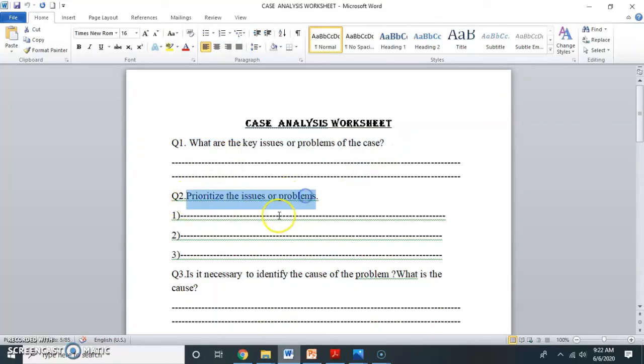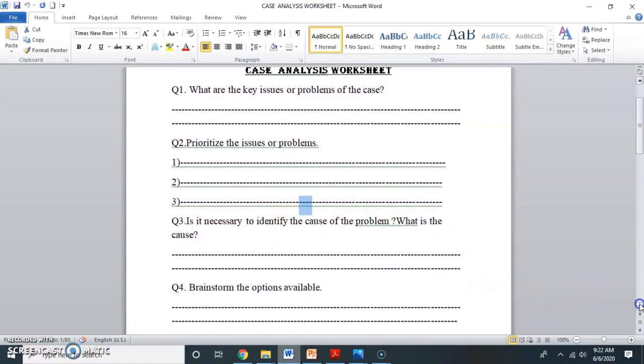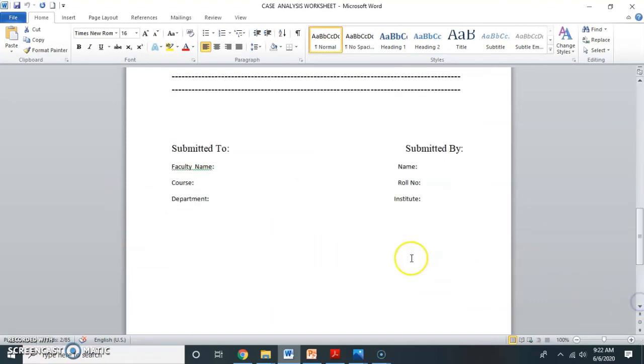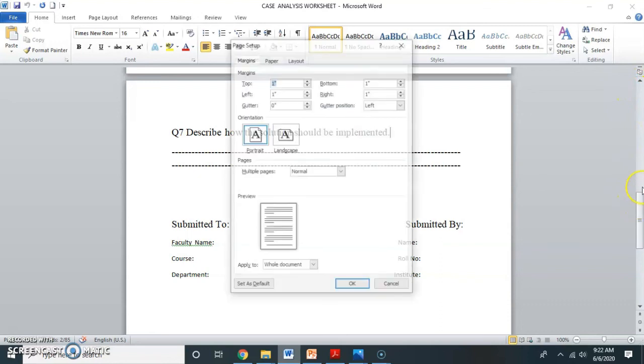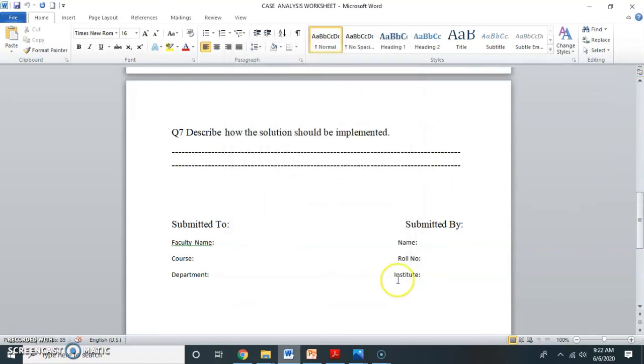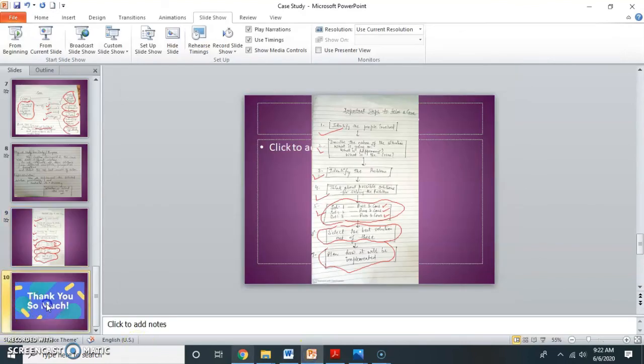Then you have to prioritize the issues or problems. The most problematic thing, which needs immediate attention, will be written first. After that comes the less problematic thing, then the least problematic thing. It is necessary to identify the cause of the problem, so the cause will be written here, obviously because we are studying a case. Then we have to describe how the solution should be implemented. So this is how you need to implement the case study.